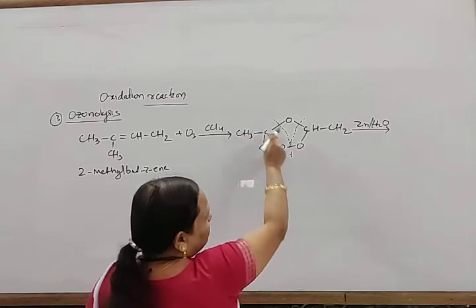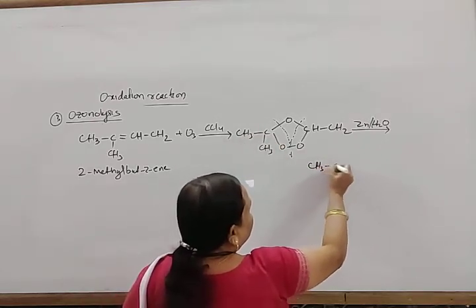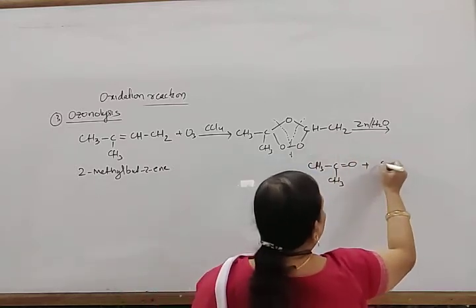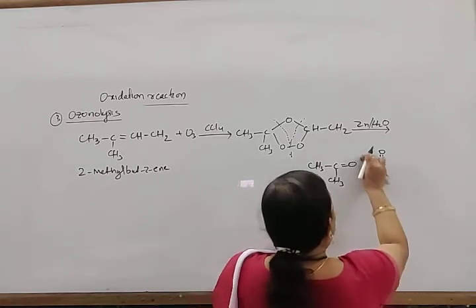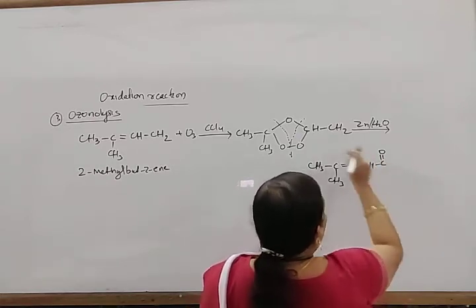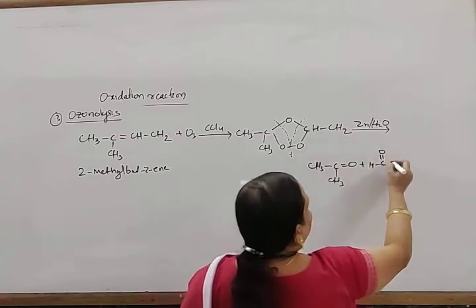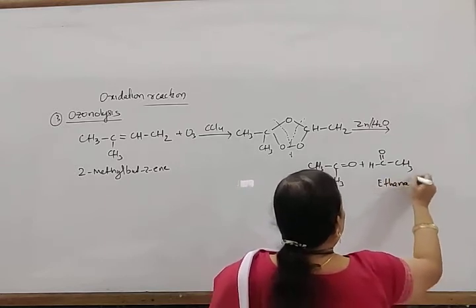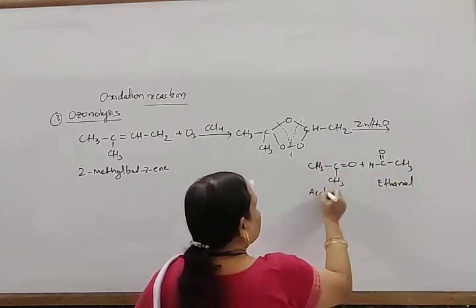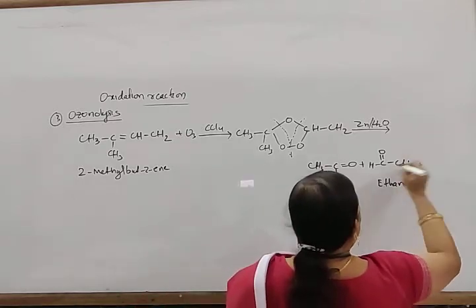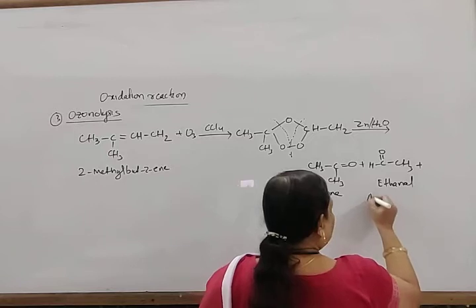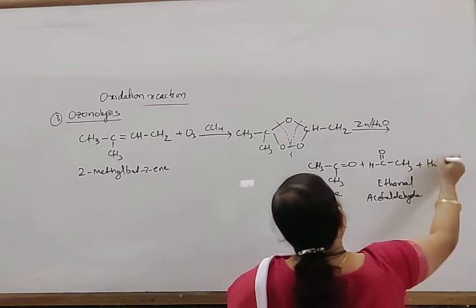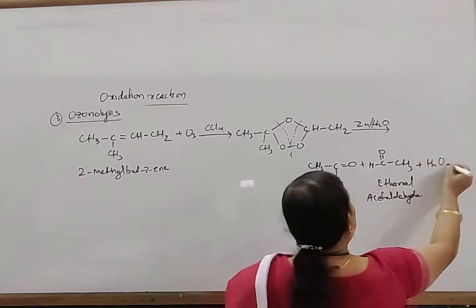In this way, it forms CH3, C double bond O, CH3 plus, and this part C double bond O, H and CH3. So this is acetone plus ethanal, also known as acetaldehyde, and the side product is H2O2.